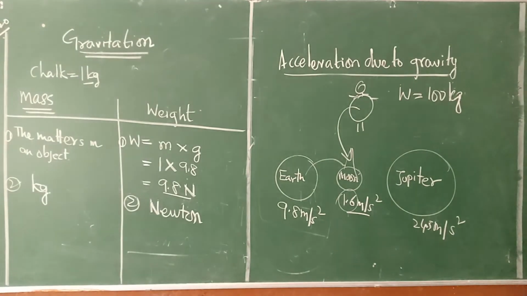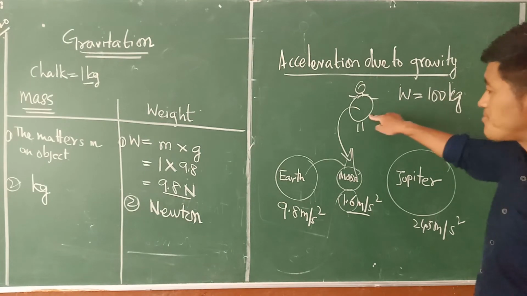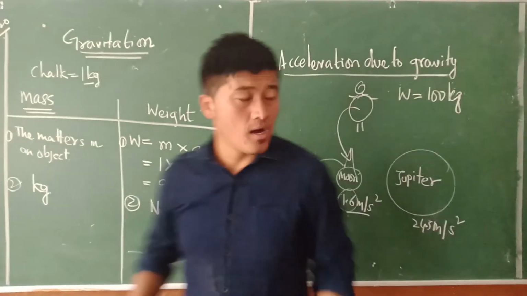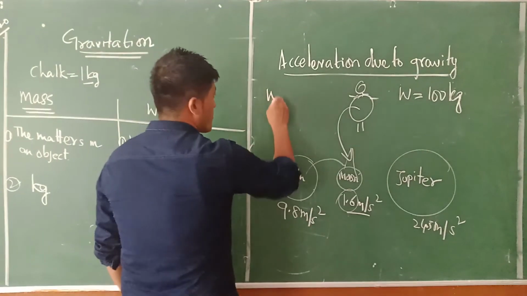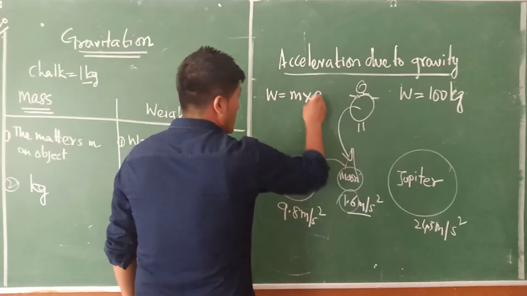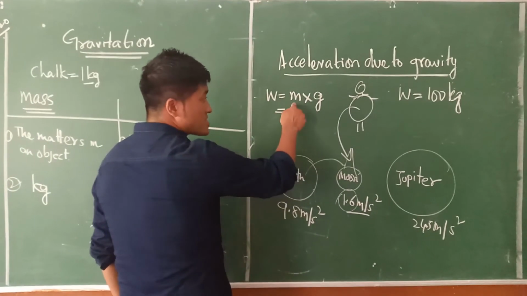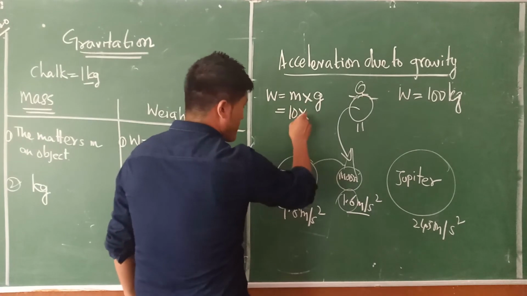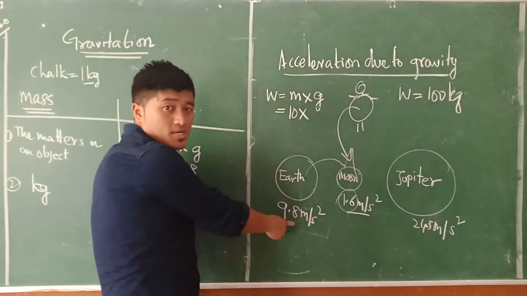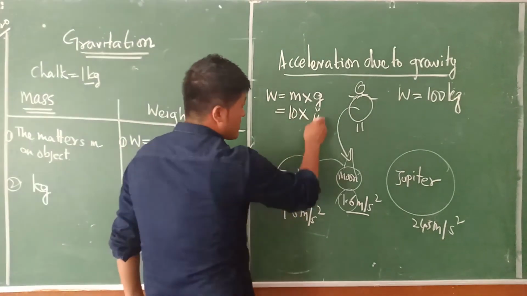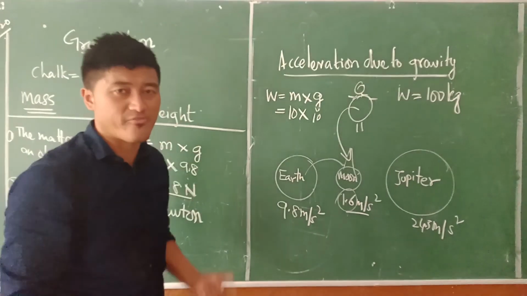Now we have to know, right? So normally this particular person on Earth, how much is the mass? It should be 10. And this gravity is 9.8.